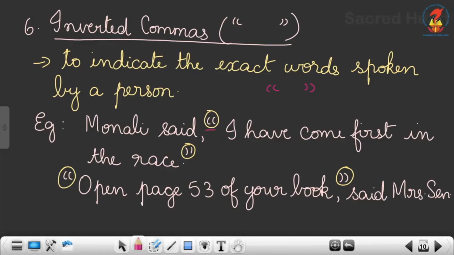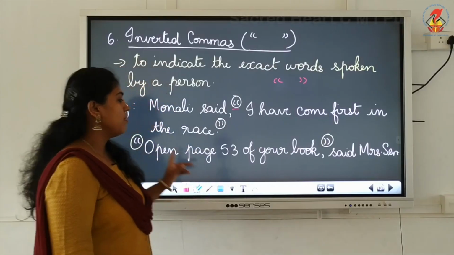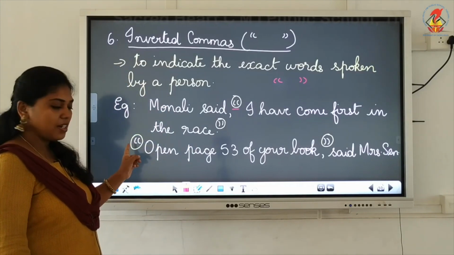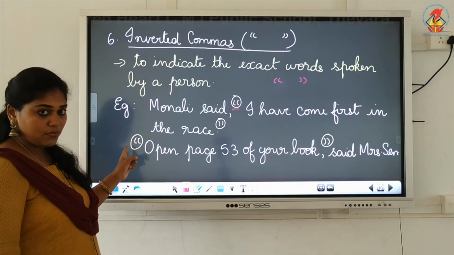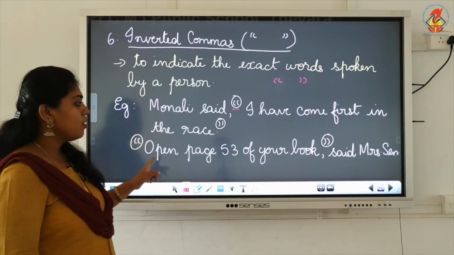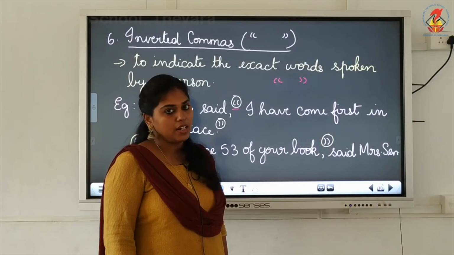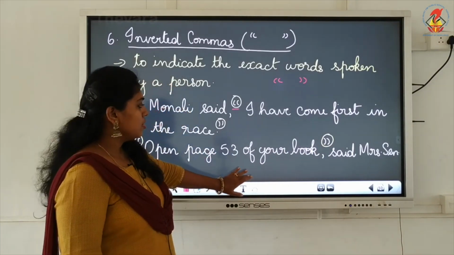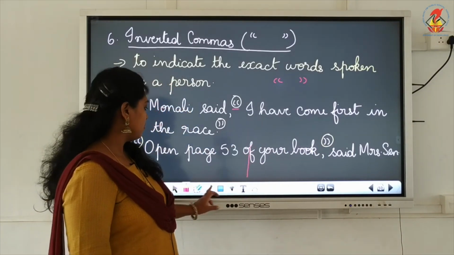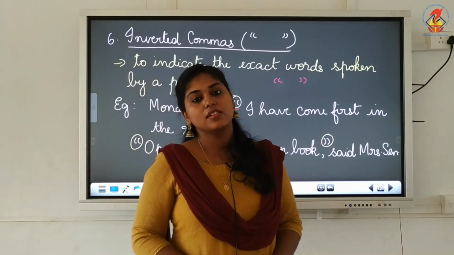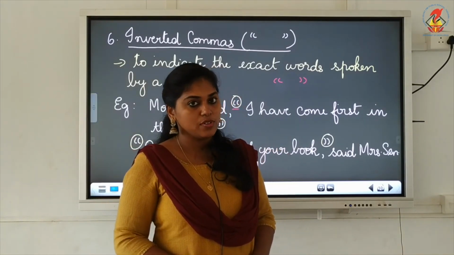This is a dialogue said by Mrs. Sen. So what do you have to do, children? You have to put open inverted comma in the beginning of the dialogue, and also close inverted comma at the end of the dialogue. Okay, so these are the different punctuations that you have to remember.